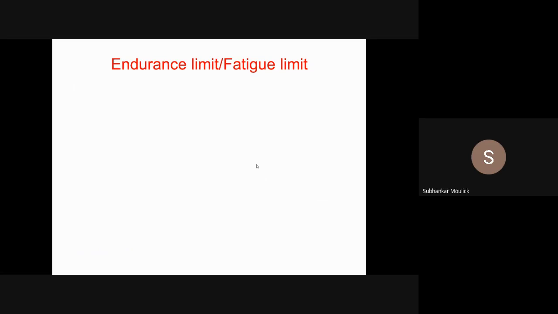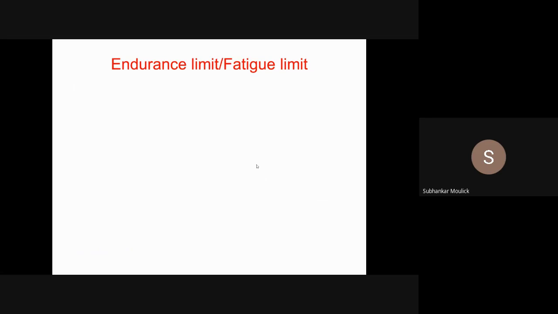This is nothing but the life of the shaft. But if we are talking about fatigue, the life of any mechanical component is described in terms of cycles. Why do we tell it in terms of cycles? Because fatigue means every time you have to apply a fluctuating load, and that fluctuating load is cyclic in nature.